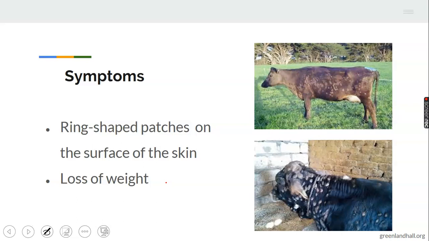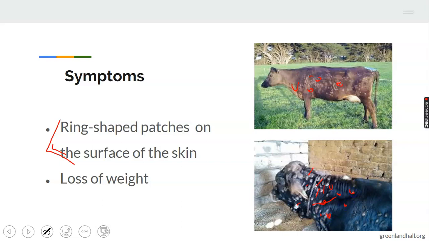Symptoms: 1. You see ring-shaped patches on the surface of the skin. Just like this animal, as you can see, different patches. Look at it. You have different patches in a ring form, ring-shaped patches, dotted.